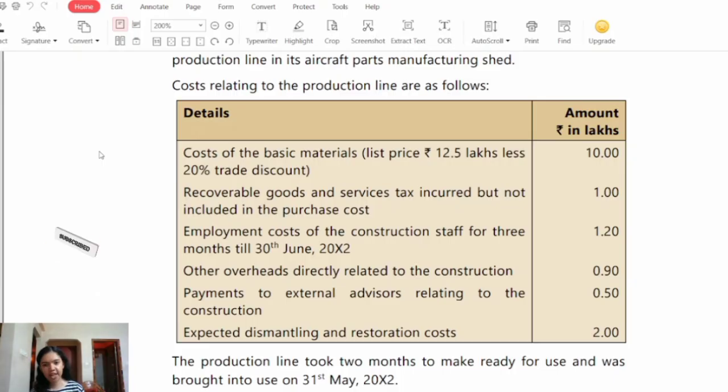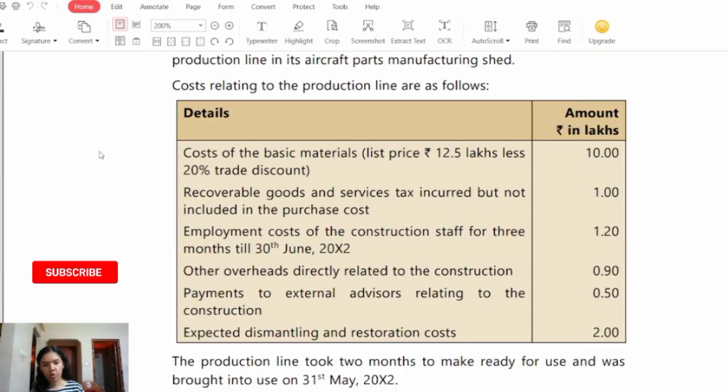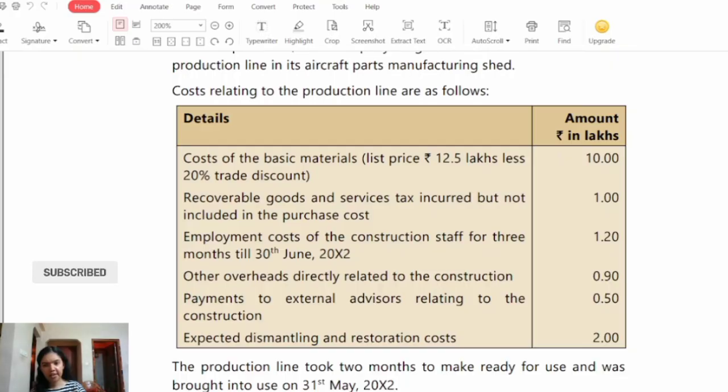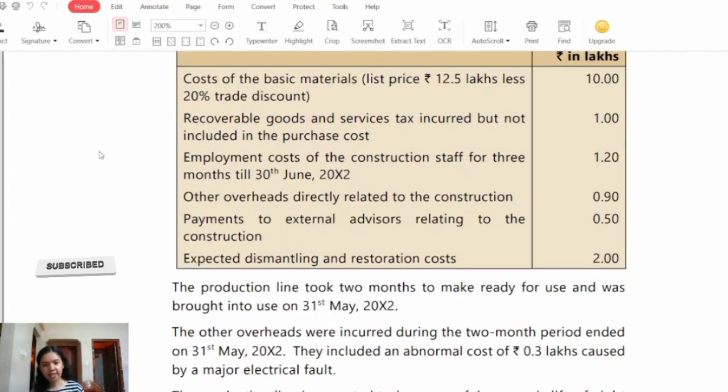Recoverable goods and service tax incurred but not included in the purchase cost, rupees 1 lakh. Employment cost of the construction staff for 3 months till 30th June 2022, rupees 1.20 lakhs. Other overheads directly related to the construction, 0.90 lakhs. Payment to external advisors relating to the construction, 0.50 lakhs. Expected dismantling and restoration cost, rupees 2 lakh.